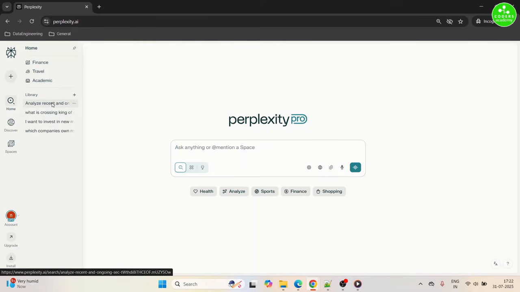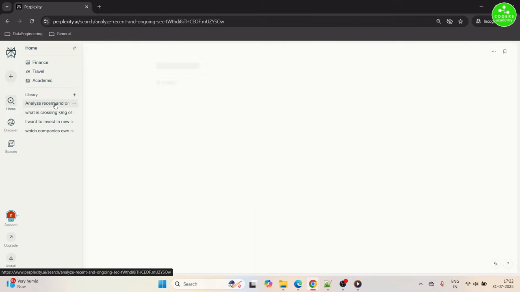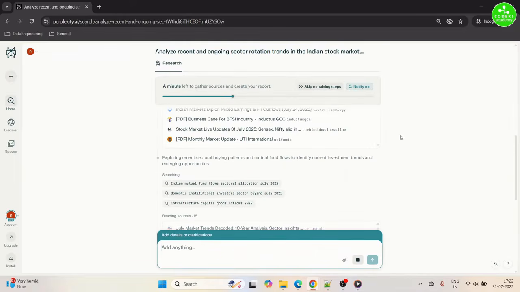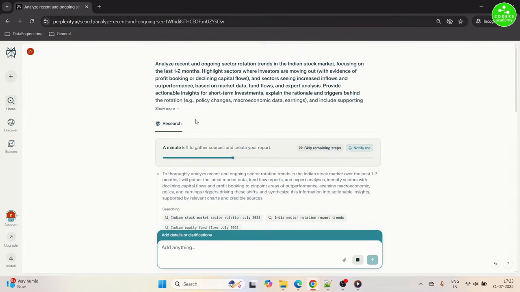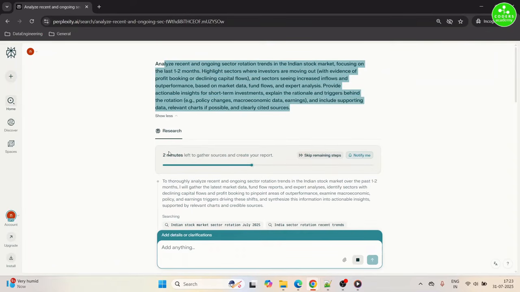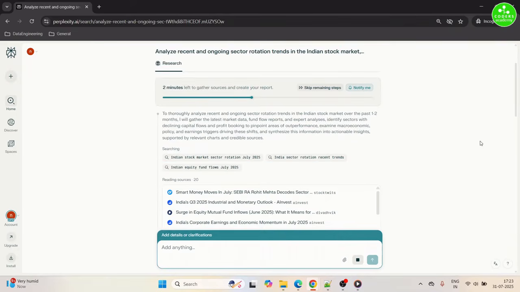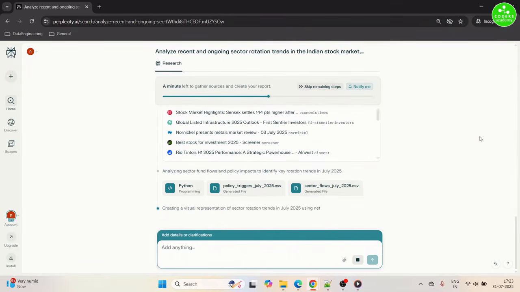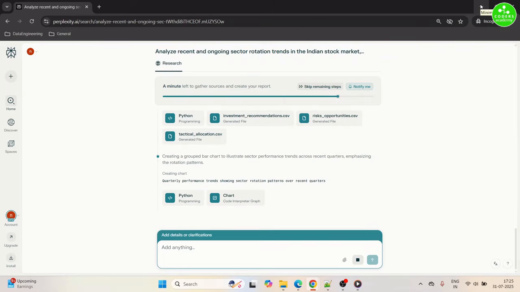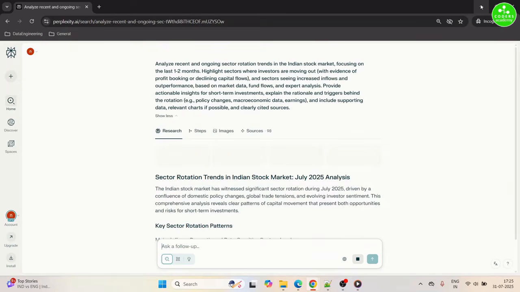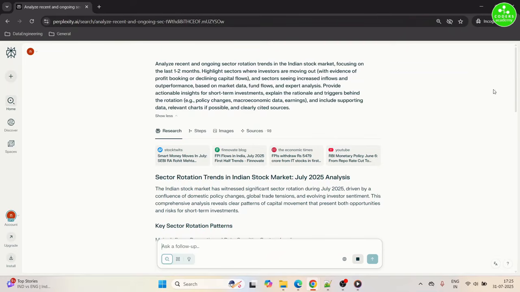So we are here, we'll open the first result in the library. So it's generating the response for us. We'll wait for it to complete the response. So we have a response here where it has started by giving us a brief summary about the sector rotation as of July 2025 for the Indian stock market. So it begins by identifying the key patterns there in sector rotation.